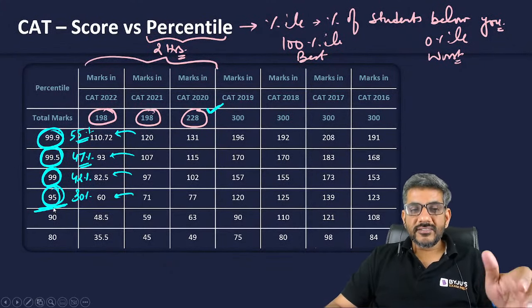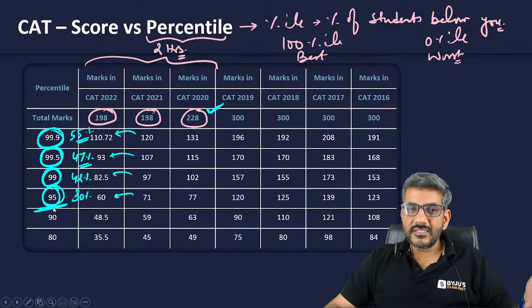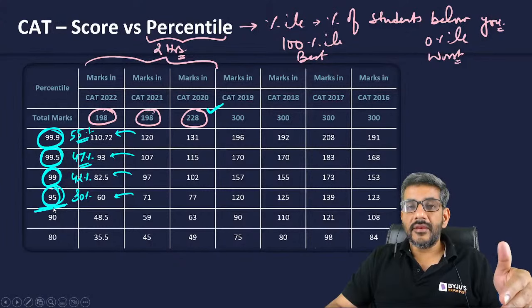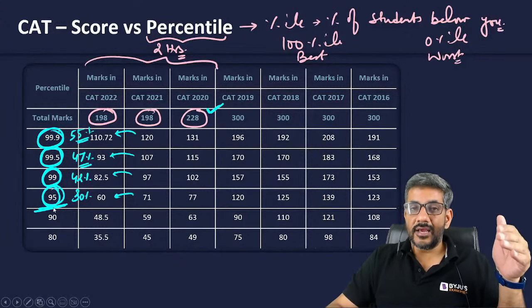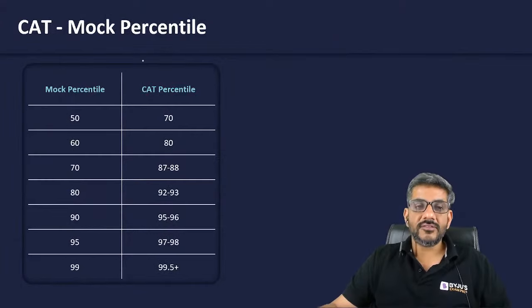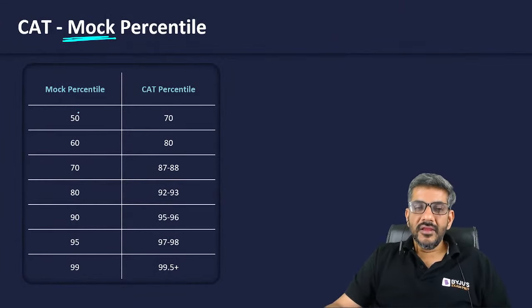Now, if these are the scores versus percentiles, the first thing is we need to know where we stand in the current scenario. Today, at what point are we? For that, generally we tell our students to write a mock of CAT. If you get a 50 percentile in the mock, this is very close to a 70 percentile in CAT.